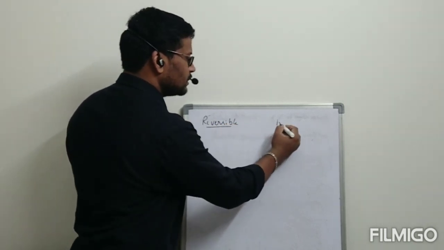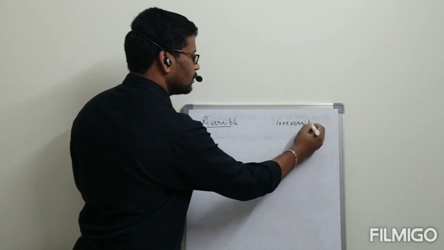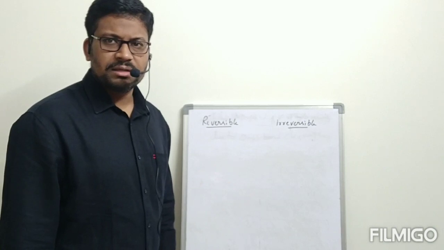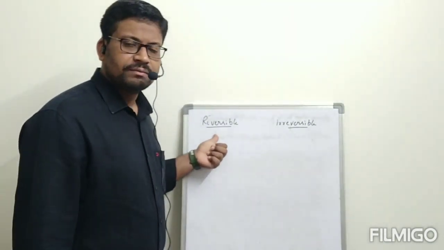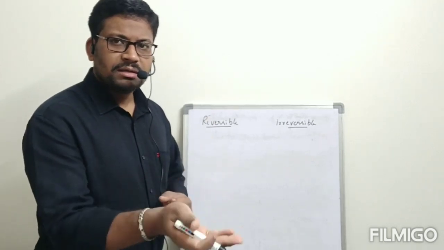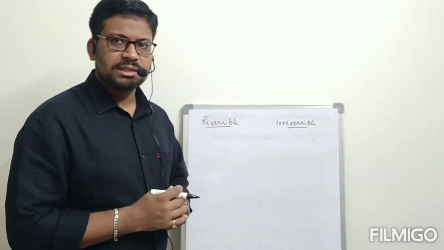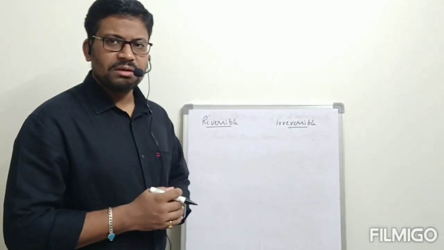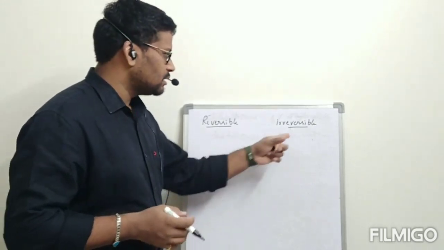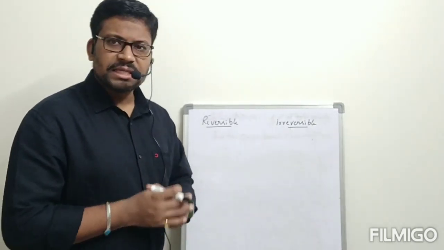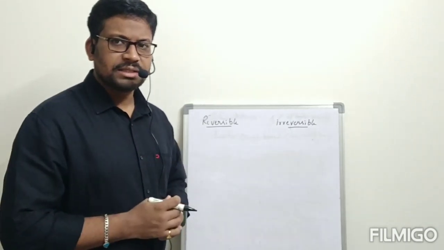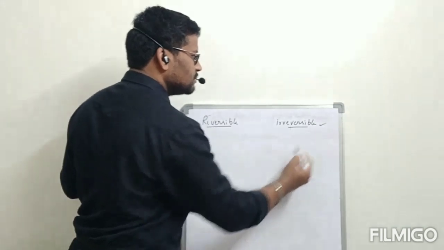Reversible reaction and irreversible reaction. By seeing the heading itself, we can understand that this reaction can be reversed. Suppose we started with reactants, and products are formed. Again, products will be converted to reactants. That is reversible, meaning there is a chance for products to be converted back to reactants. But in an irreversible reaction, once the reaction is completed, there is no chance of products being converted to reactants. That type of reaction is called an irreversible reaction.